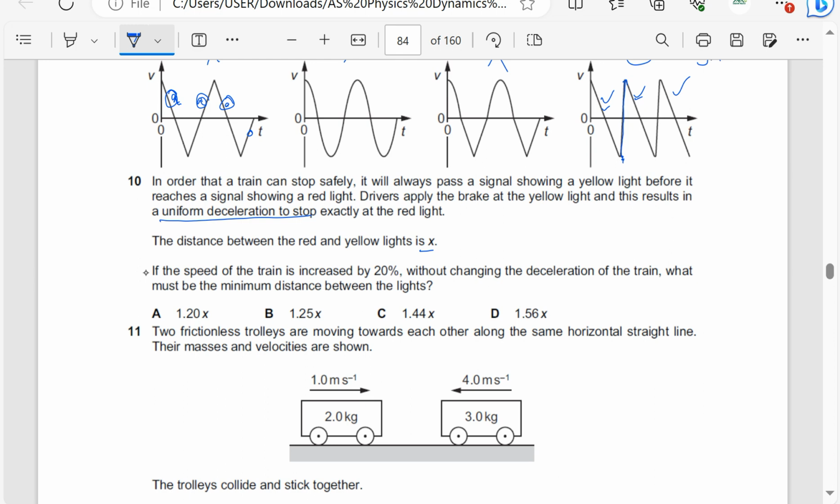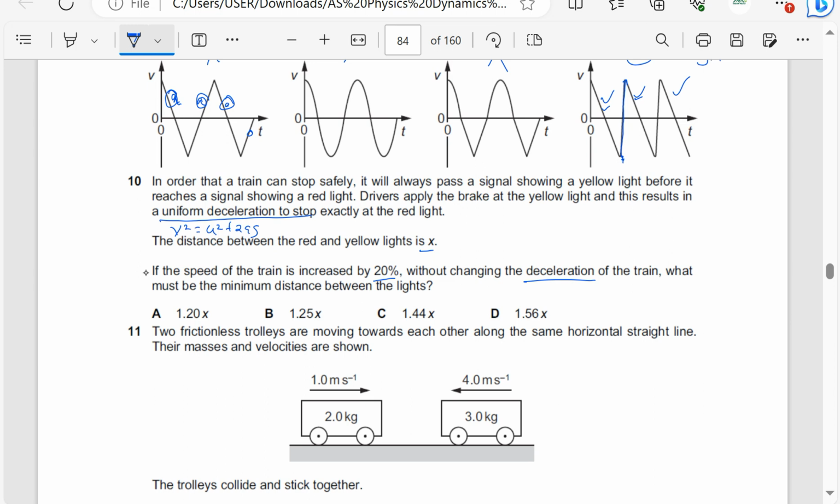If the speed of the train is increased by 20% without changing the deceleration of the train, what must be the minimum distance between the lights? Okay, so if the deceleration is constant, I'm just going to use v squared equals u squared plus 2as.